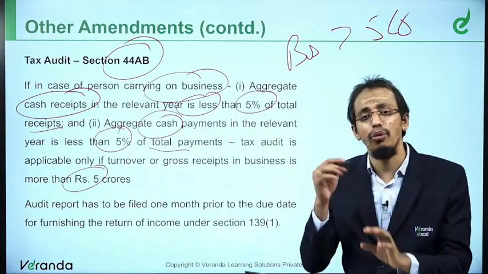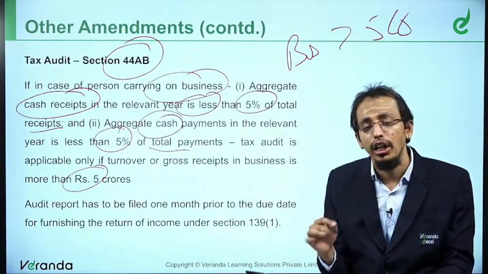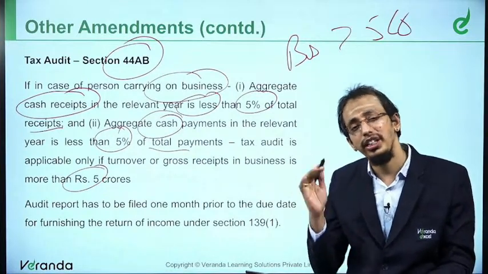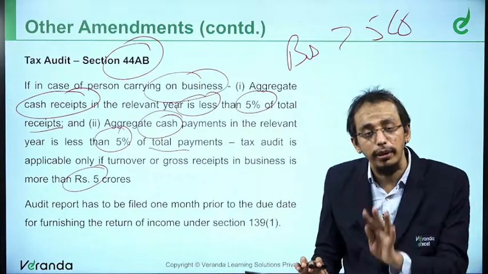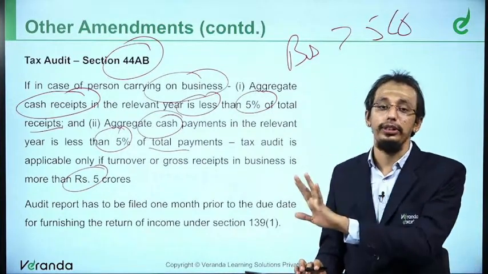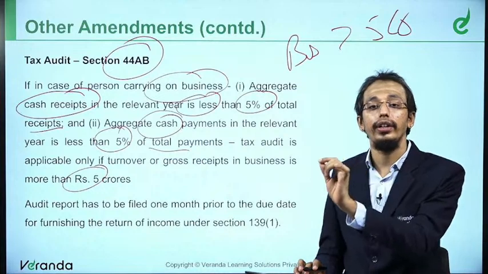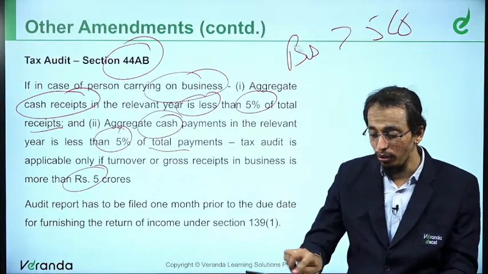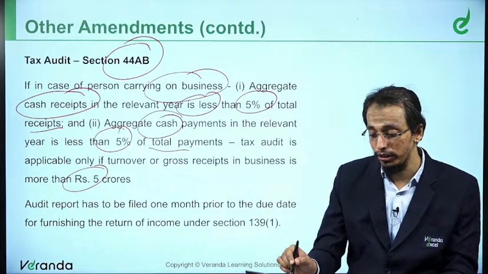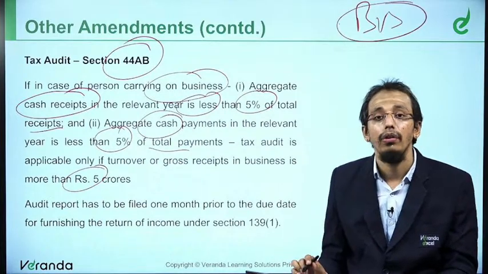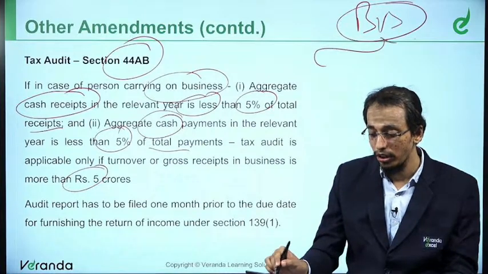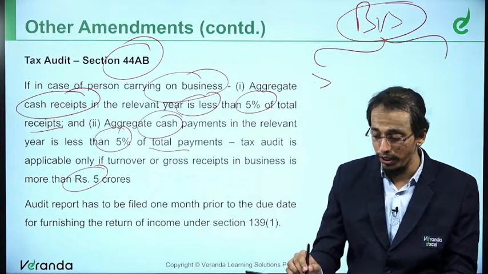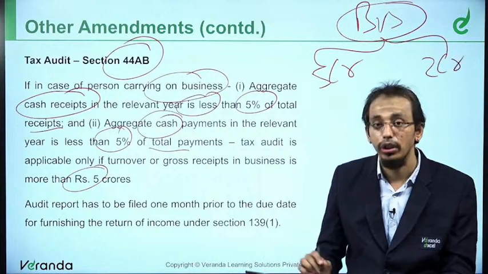So you can pay by account payee cheque, demand draft, NEFT, RTGS, any of those things. Similarly, cash receipt should be less than 5%. Then the turnover criteria is 5 crores. To quickly summarize, for a business you have got 5 crores and 2 crores.